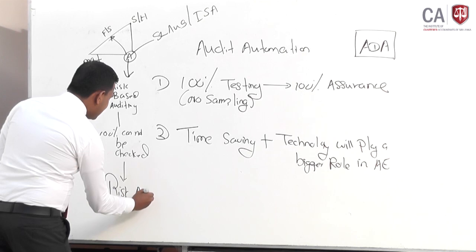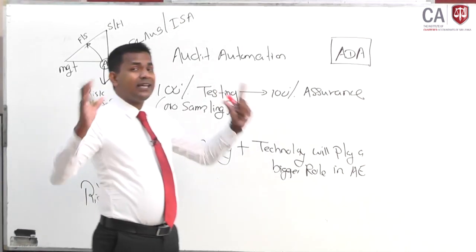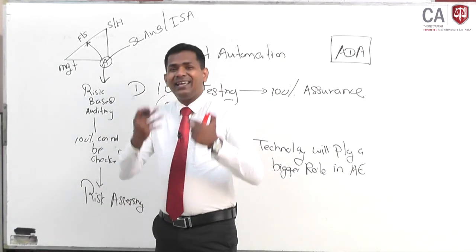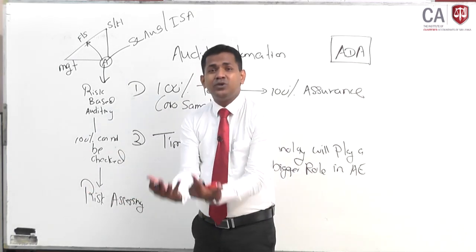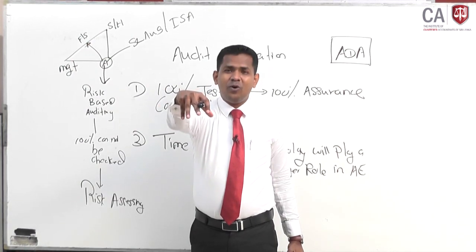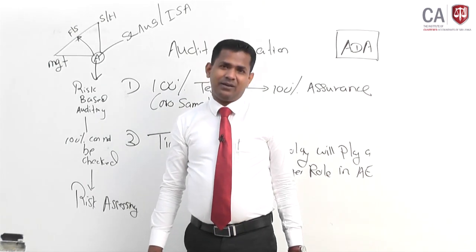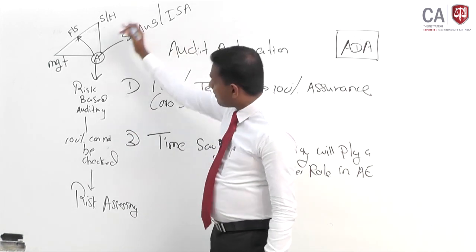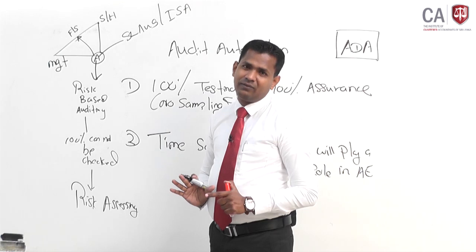You assess the risk, that means you try to identify the areas where there could be more material misstatement, and you perform audit procedures and gather sufficient and appropriate audit evidence. You come to a conclusion that there is no material misstatement in the financial statements. That is the existing methodology that has been adopted so far in the world.